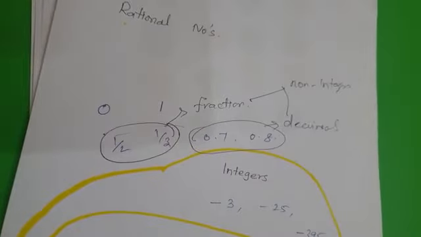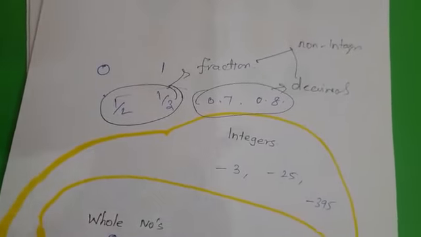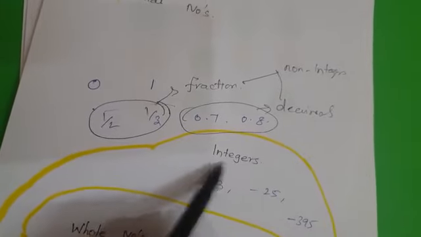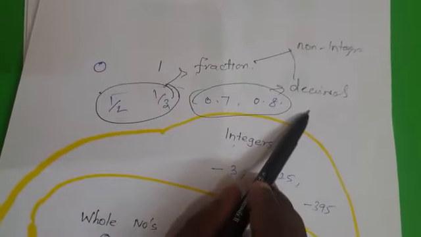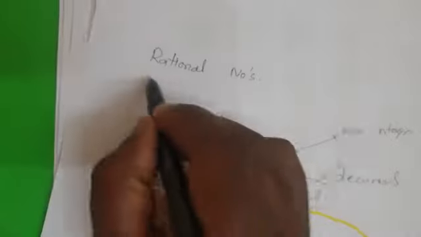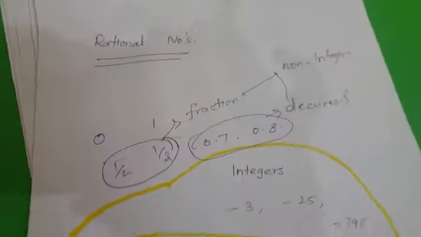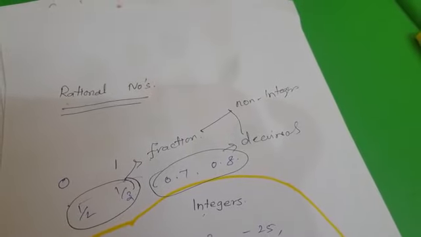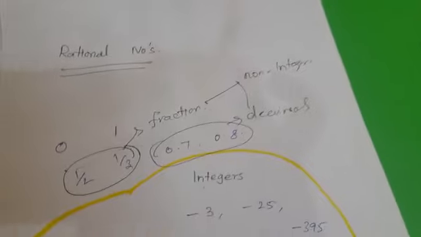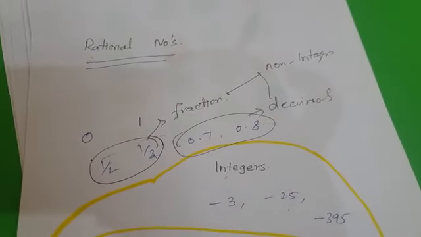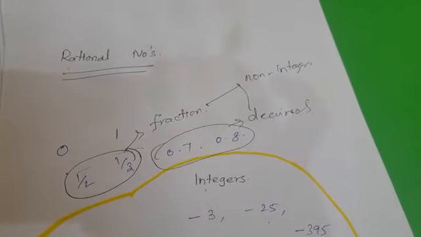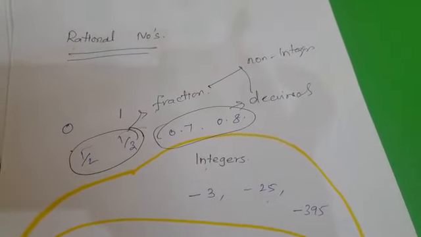Now we could call integers, fractions, and decimals, or combinations of them, rational numbers. So today we are going to discuss natural numbers, whole numbers, integers, and finally we are going to get into the topic of rational numbers.